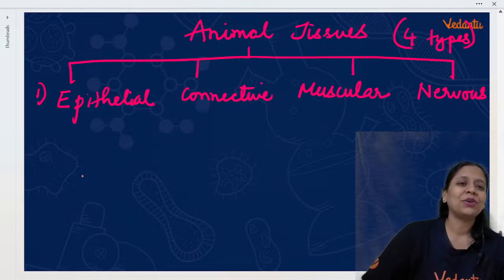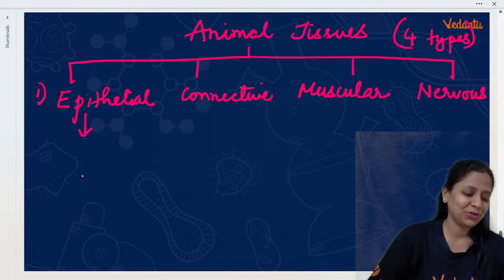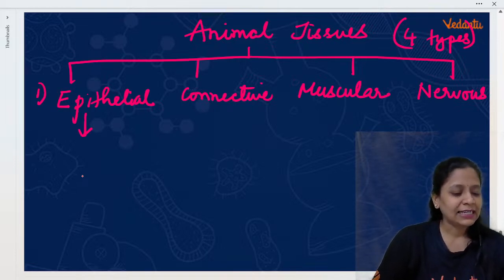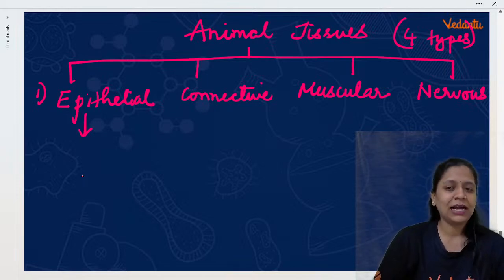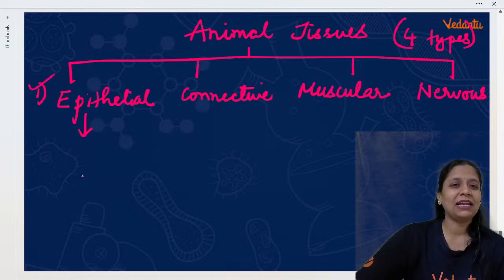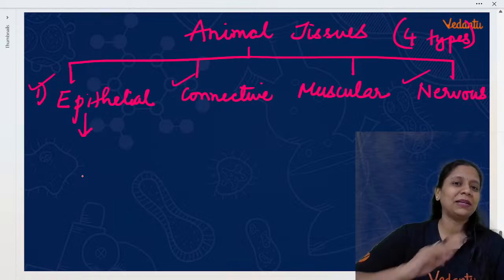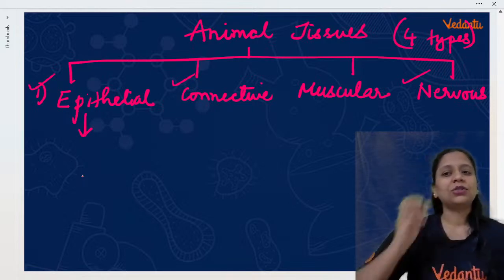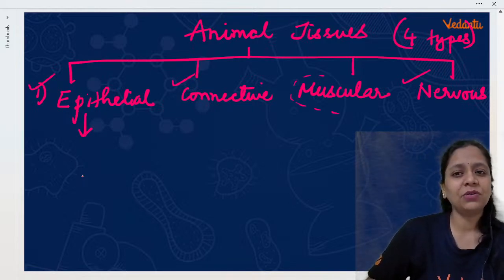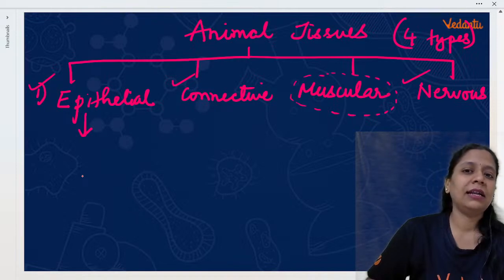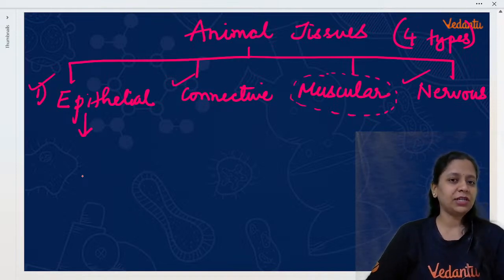Okay. So, epithelial tissue, what are the different types of epithelial tissue? Can you tell me? Shrikant, muscular. Yes, muscular is also an answer. Okay. And we have completed epithelial, nervous, and in today's session, we completed connective also. So, only muscular is left out. In tomorrow's session, we will be doing muscular tissue. Okay.